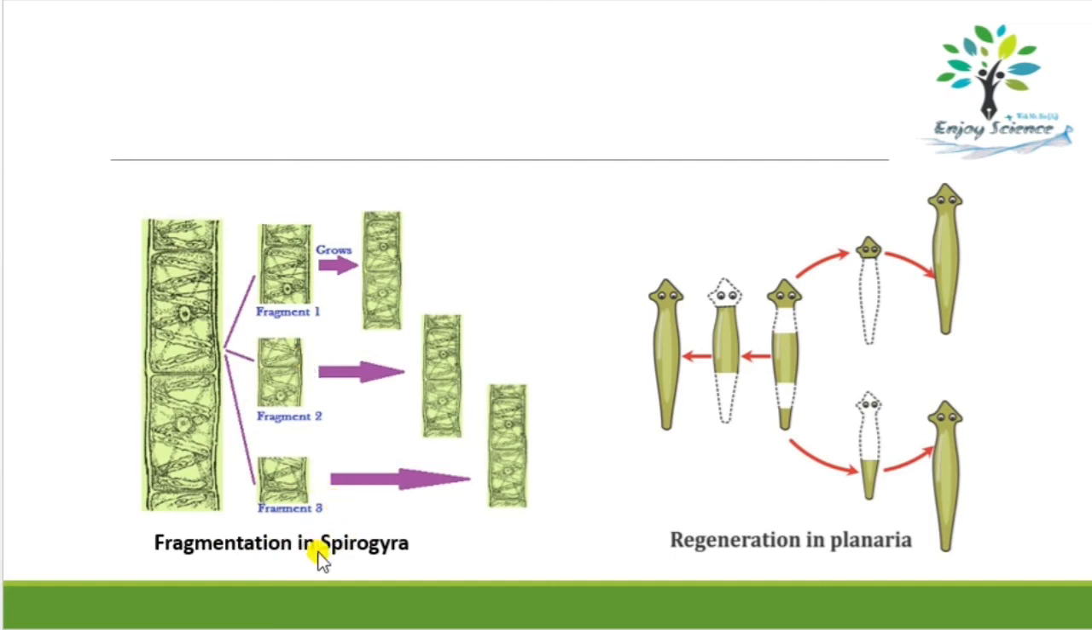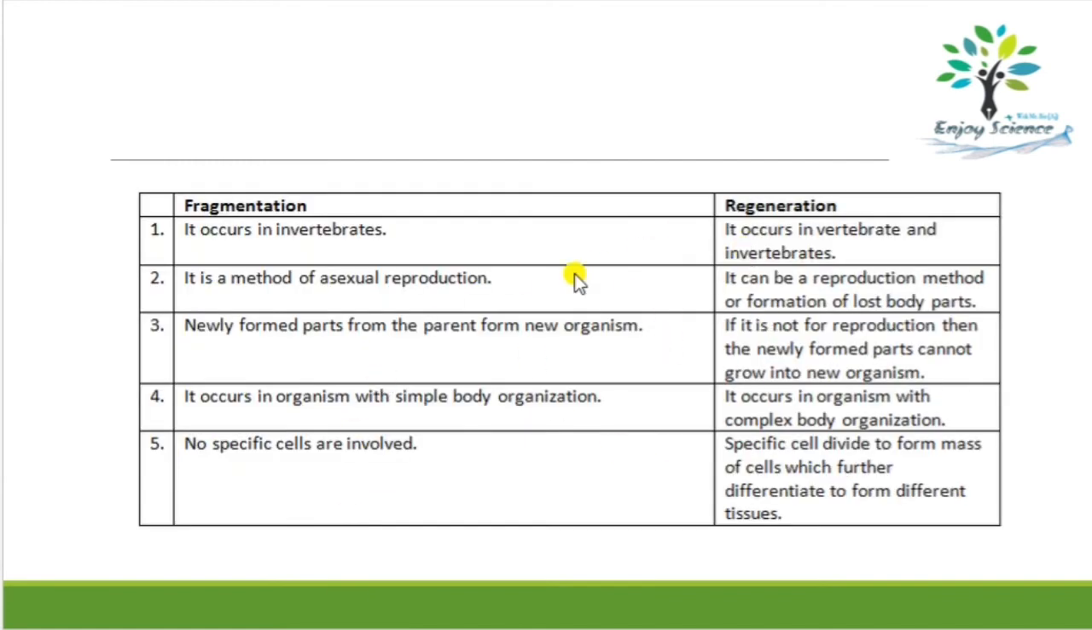So you can see the example of fragmentation in Spirogyra. This is Spirogyra. It has fragmented into three different parts, and from each part a new Spirogyra is formed. Okay, so you can go through the more differences between fragmentation and regeneration.